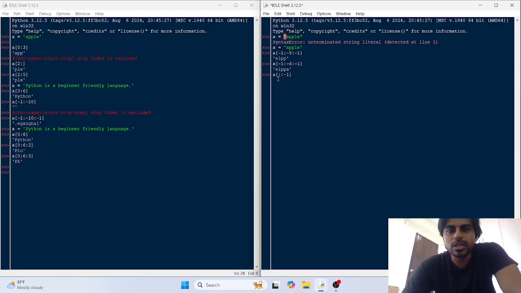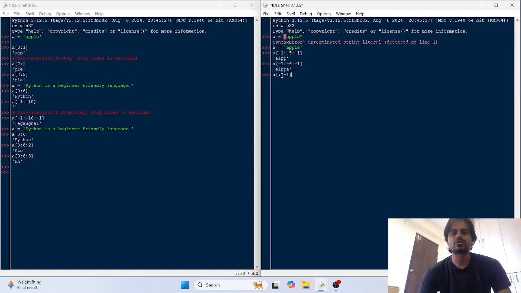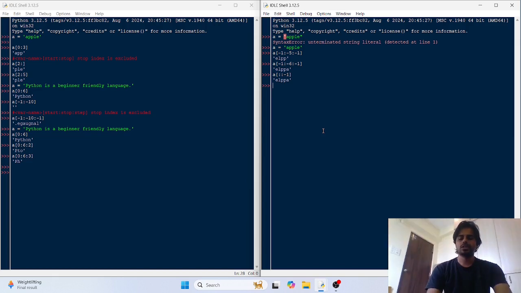So Python would understand that by the step, this is at -1, so I have to take the values from the end, and it would see that there is no stop index, so it would know that it has to give the value up till the last index. Okay, so -1 and up to the -6th index it would give you the value. So it is this.